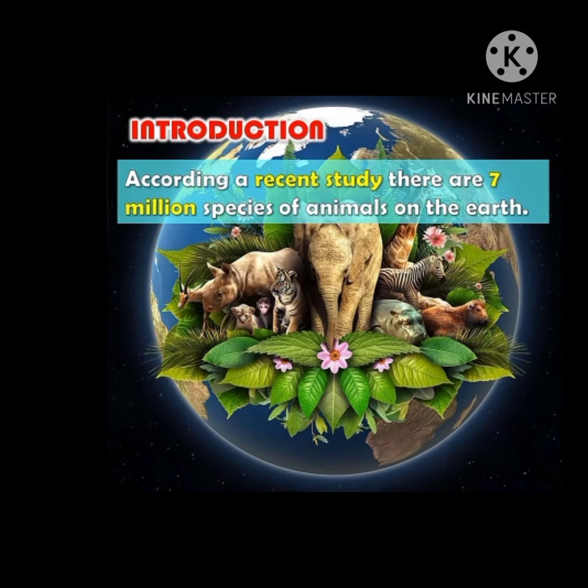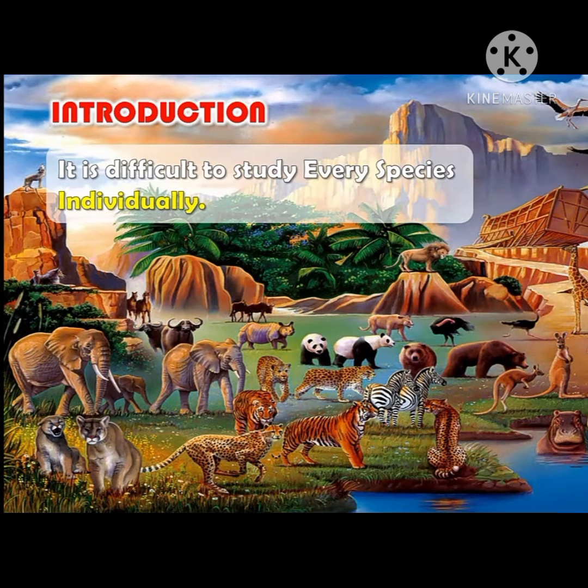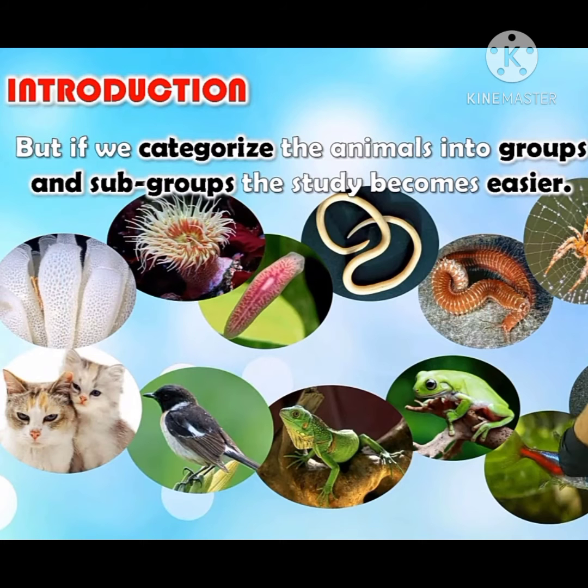Student, do you know, according to recent studies, estimate number of animal species on the earth is approximately 7 millions. 7 millions means 70 lakhs. It is impossible to study each and every species. However, if group and subgroup of animals are formed depending upon similarities and differences, it will make it very easy to study such vast variety of animals.